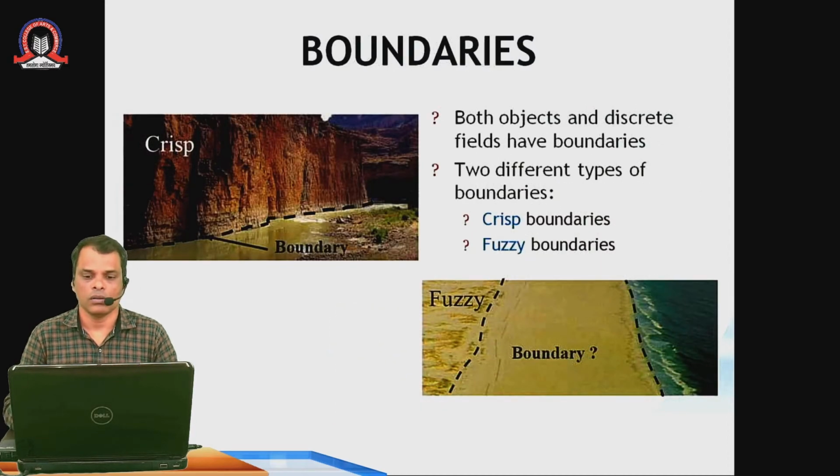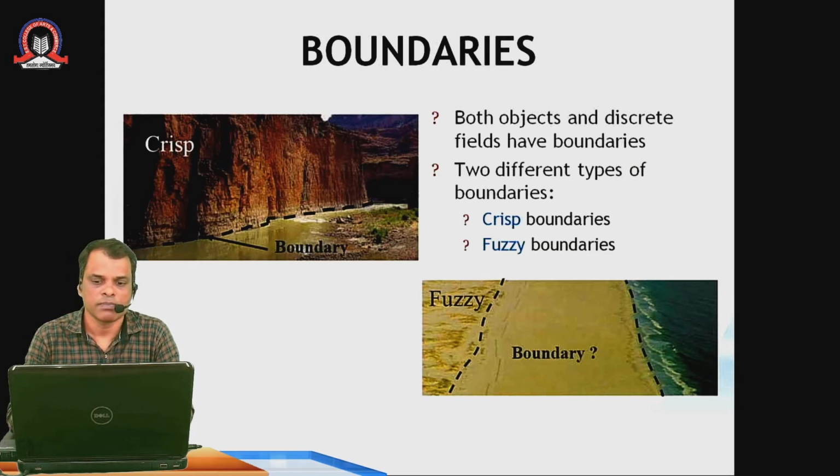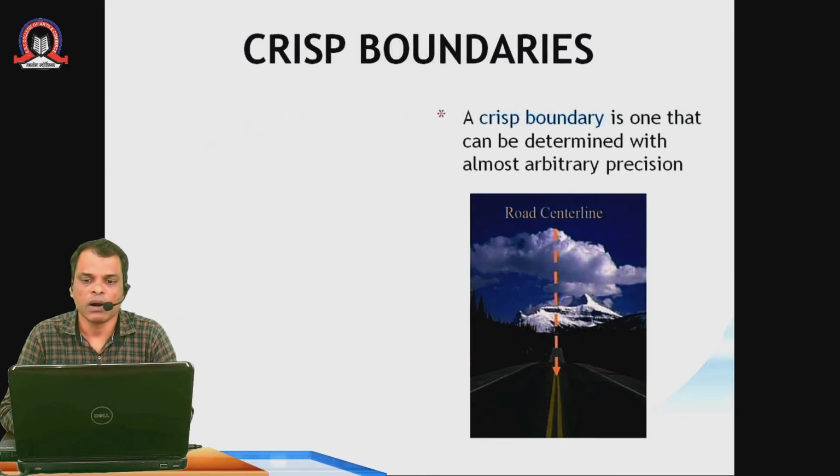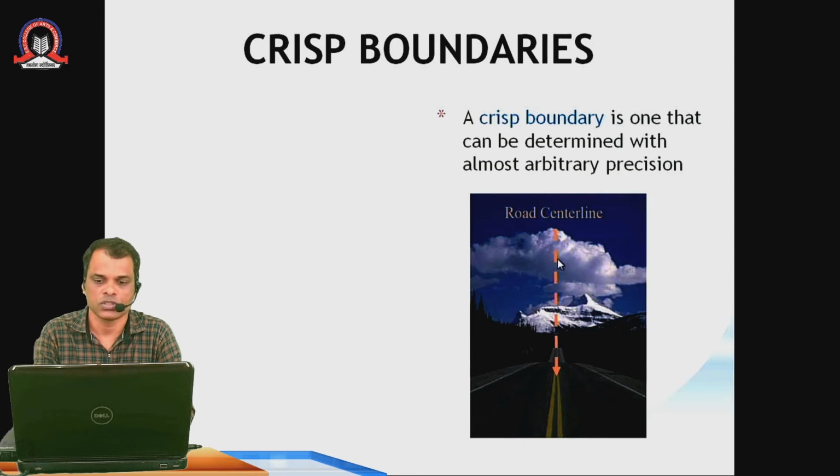Now if we consider boundaries, objects and discrete fields have boundaries. So if you see the objects and discrete fields, not the continuous field, they have boundaries. The boundaries are of two types: one is crisp boundary and the other is fuzzy boundary. What the crisp boundary and fuzzy boundary are, we will see in the next slides. So a crisp boundary is one that can be determined with almost arbitrary precision. That is, see, this is fixed. If you see a road, and if you see these lines, these are fixed.